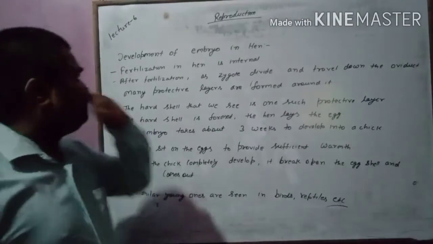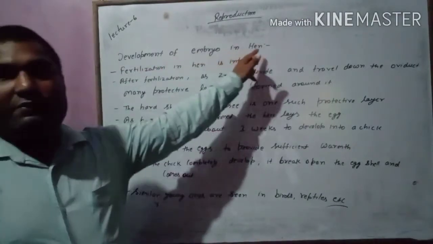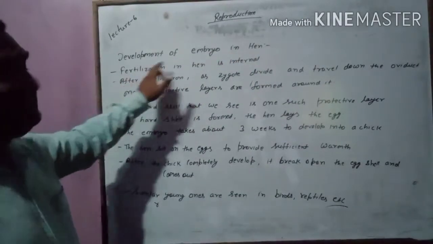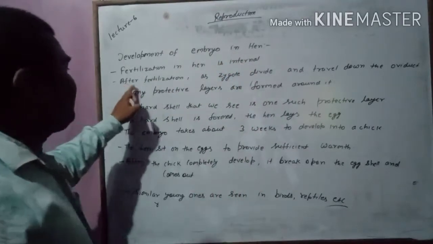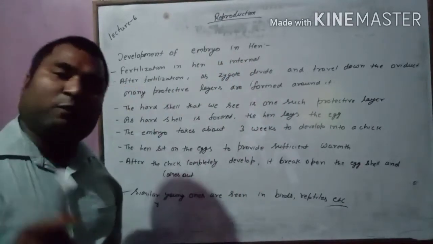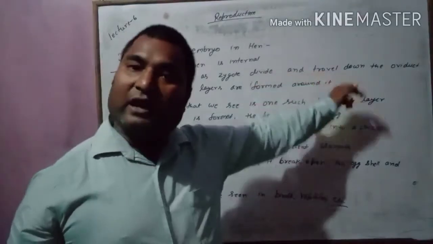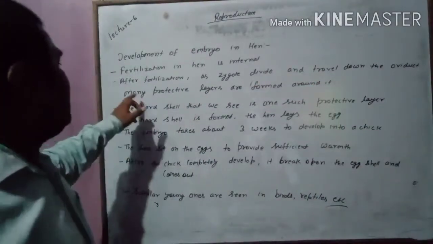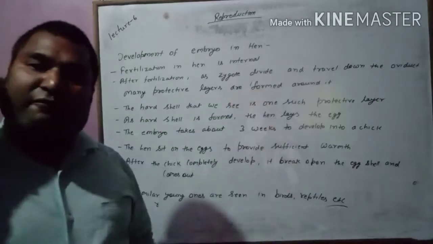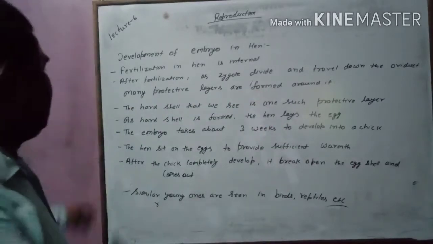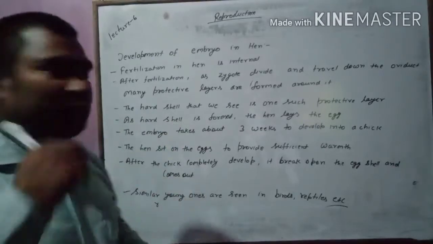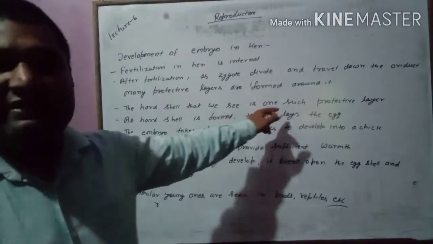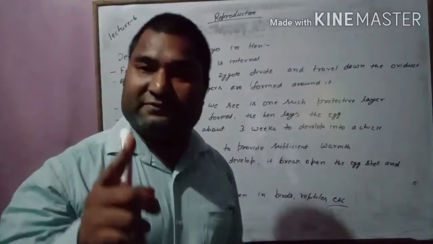Okay, see, development of the embryo in the hen. Fertilization in the hen is internal, I have told you. After fertilization, as the zygote divides and travels down the oviduct, many protective layers are formed around it. The hard shell that we see, which we break to eat the egg, is one such protective layer.